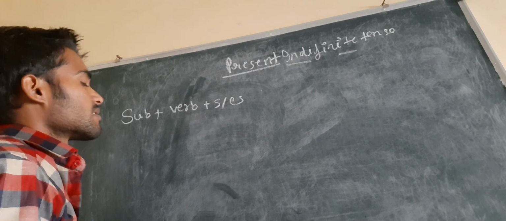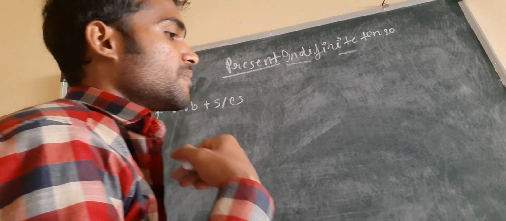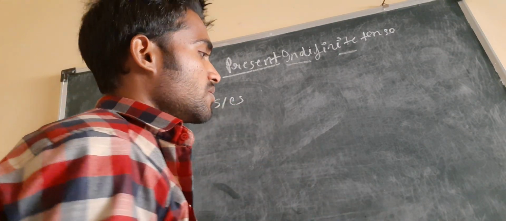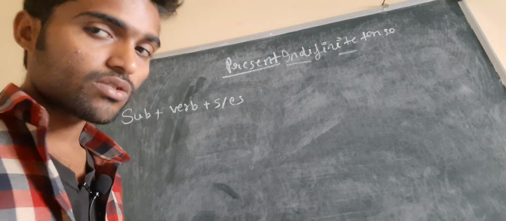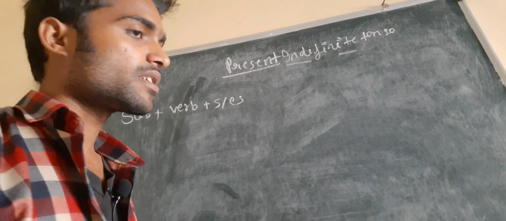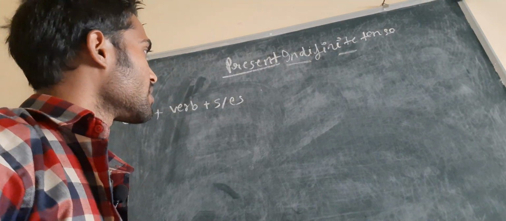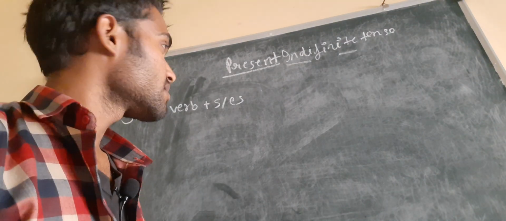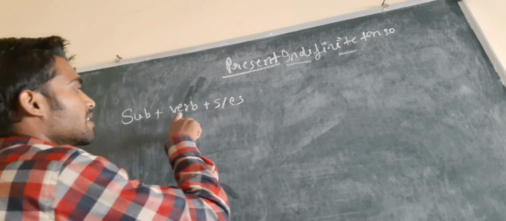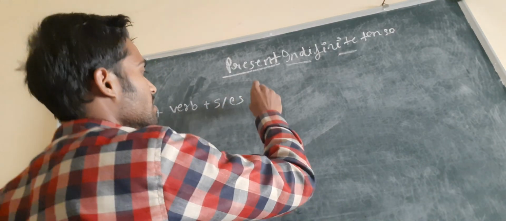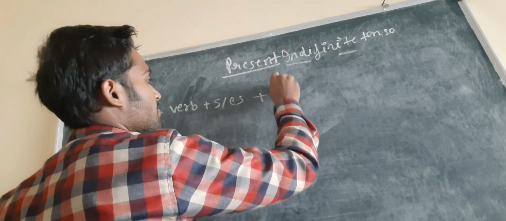If we have something like go, for that reason we add es, so it becomes goes. If we have something like run, we add s in that situation. Okay, runs. So subject, and then we have verb with s or es, plus object.